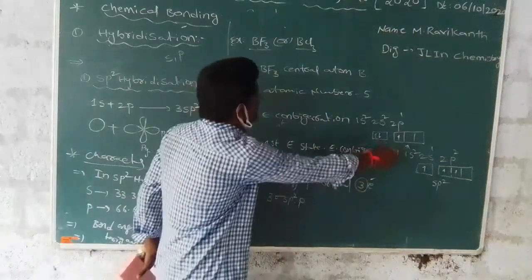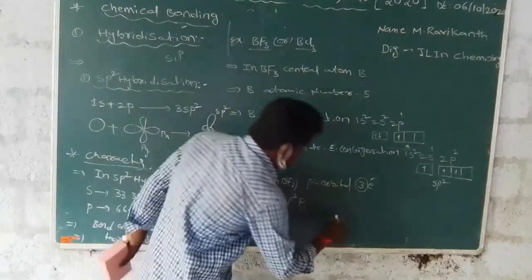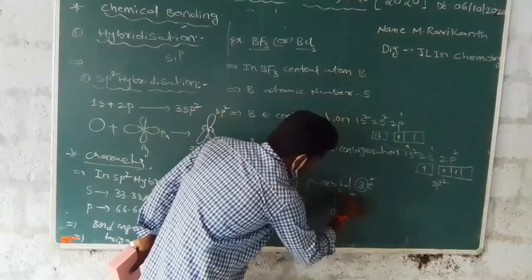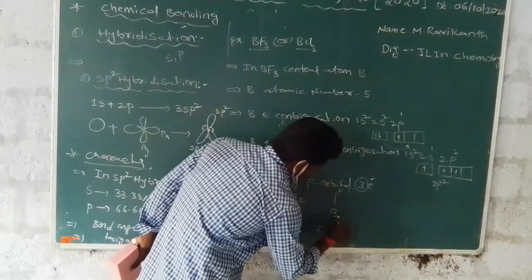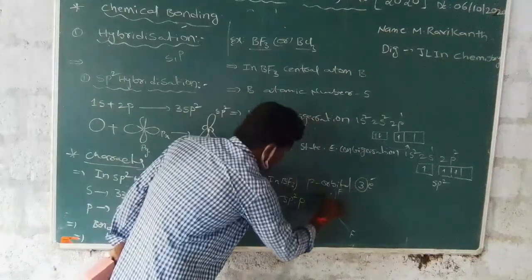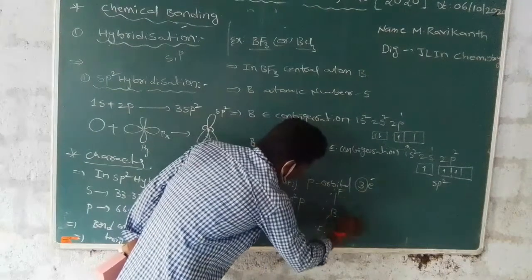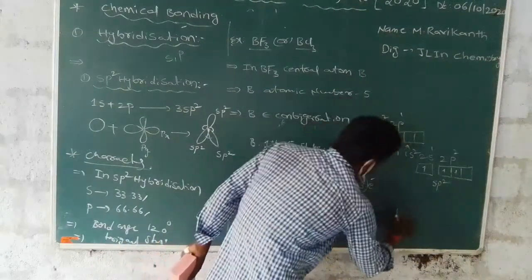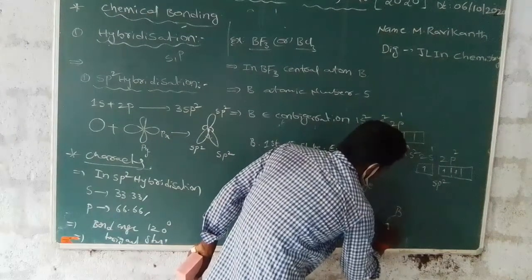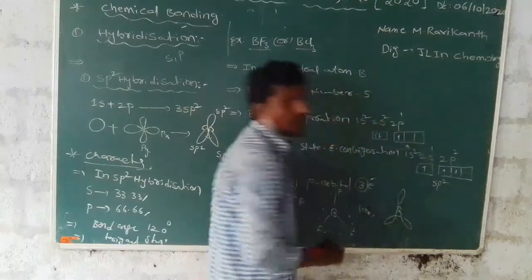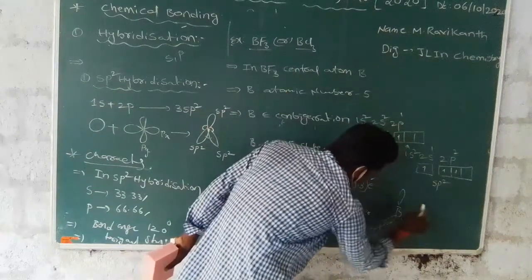Generally, the structure of BF3: this is boron, and these are fluorines. The structure is trigonal. Each fluorine has one p orbital.